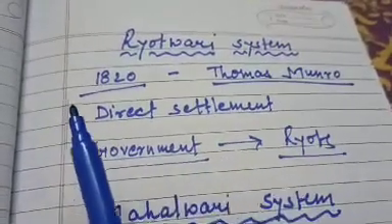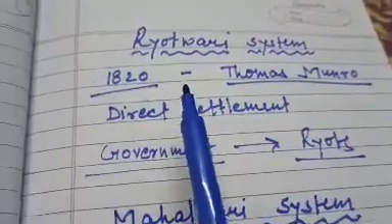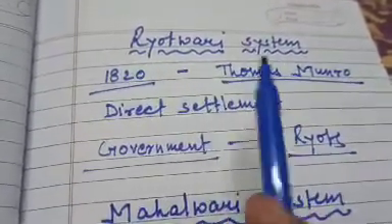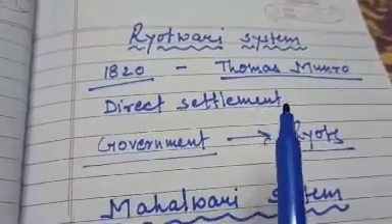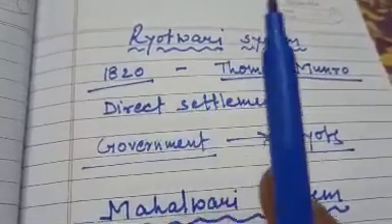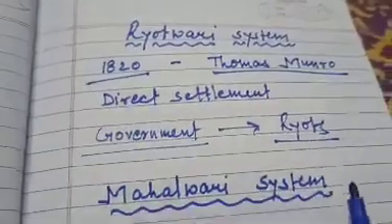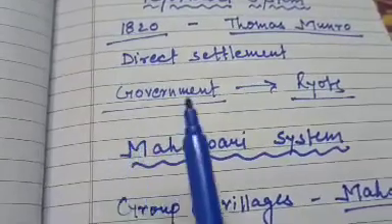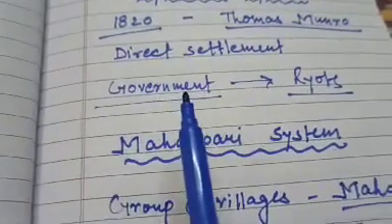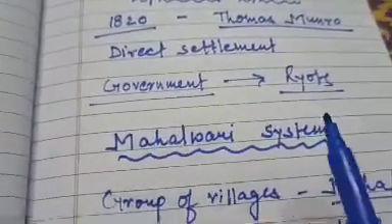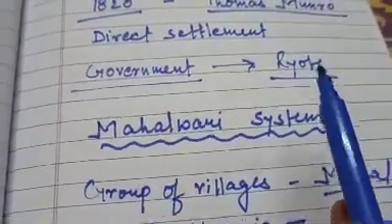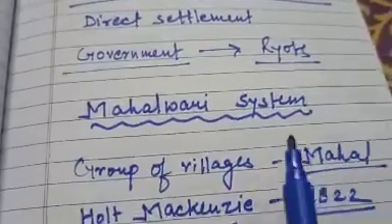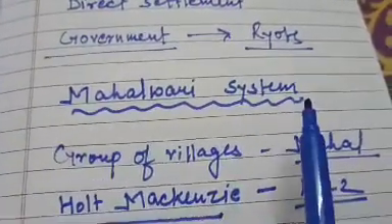In Zamindari system we have seen Zamindars were between the farmers and the Britishers. But this Ryotwari system was a direct settlement. Directly Britishers were collecting taxes, revenues from the Ryots. It was a direct settlement between the government, here government means British government, and the Ryots. Ryots means cultivators.